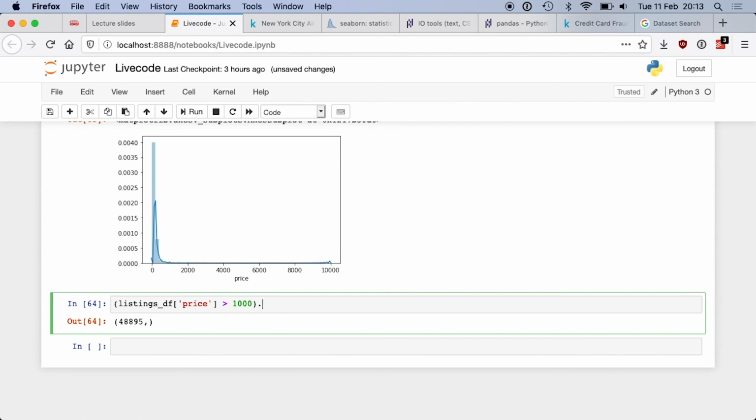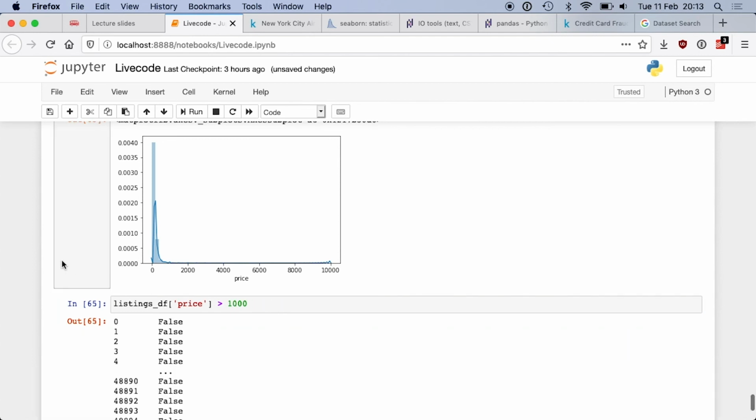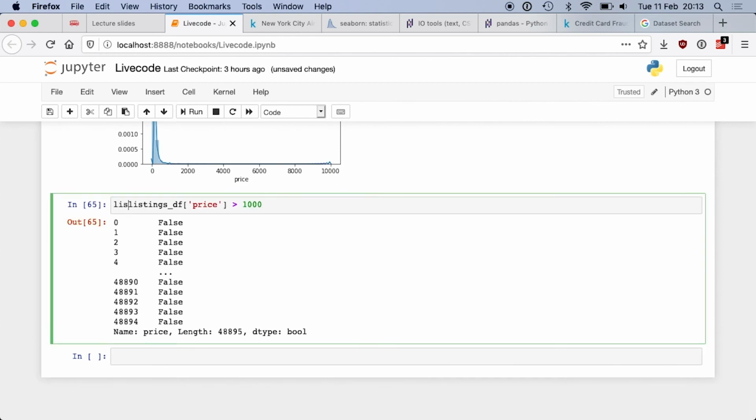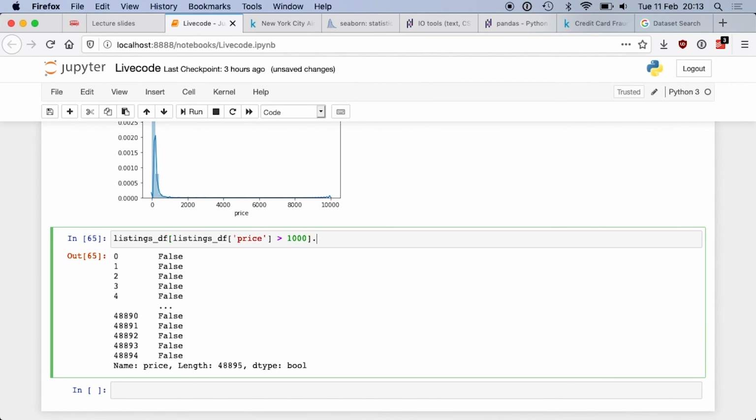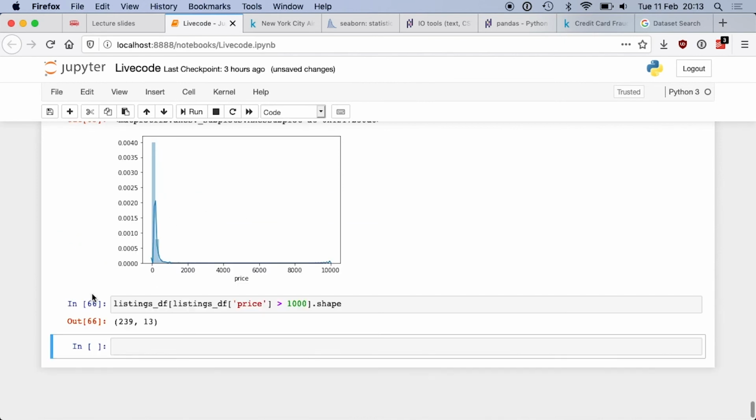That's weird. Yeah, no, that's not what I wanted to do. I wanted to select. So here I'm selecting the ones which are more expensive. I wanted to count them. Yeah, so I have 200 listings, which is roughly 4% of the whole data set.